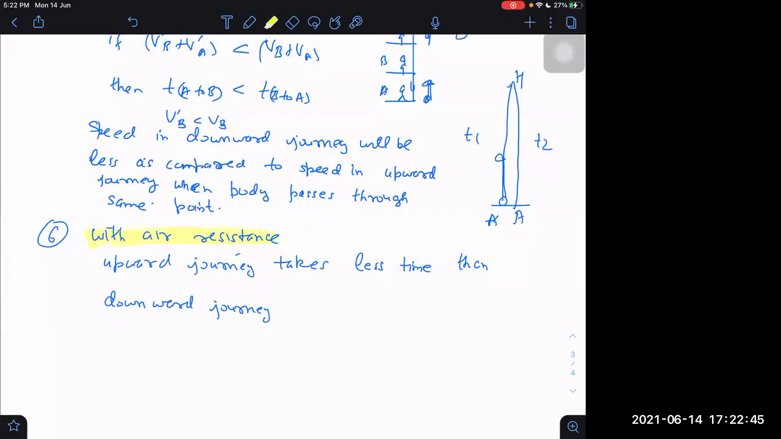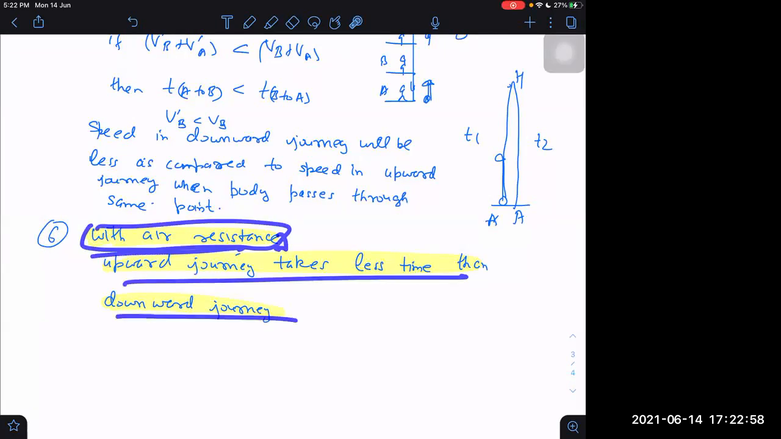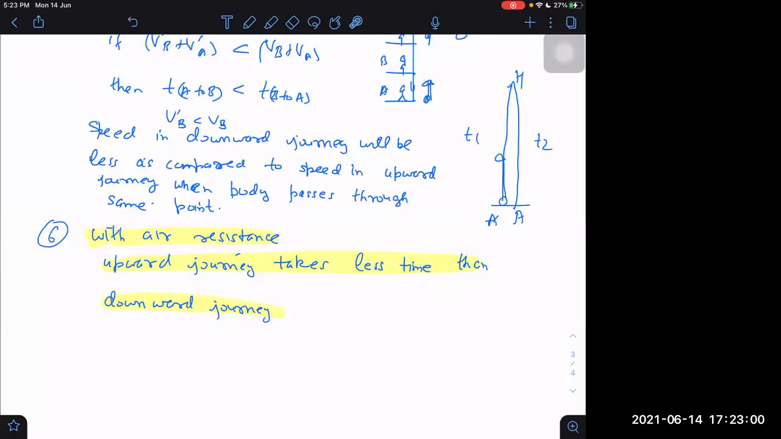Why are you worried about the condition? This is the condition itself. I'm not saying that you have to first go through some other thing, then 6 is valid. The validity of 6 is written here. This is the validity with air resistance. Upward journey takes less time than the downward journey. Simple. Sir, in the upward journey and downward journey, air resistance is acting only opposite to the motion, no, sir?